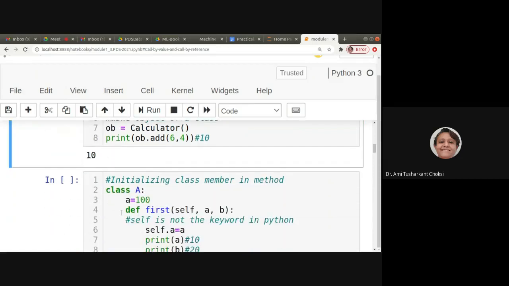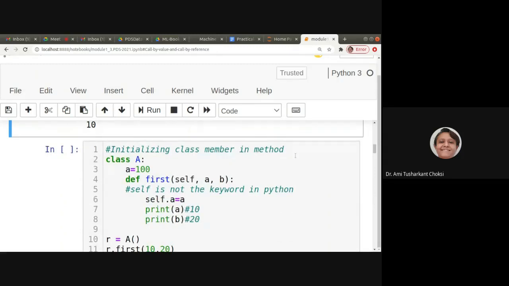Okay. Now, initializing class members in the method. Let us see class A. Any class A is there. A is equal to 100. Now def first(self, a, b). A simple method is there. Self is required, as you know. But self is not a keyword in Python. It is not a keyword in Python.